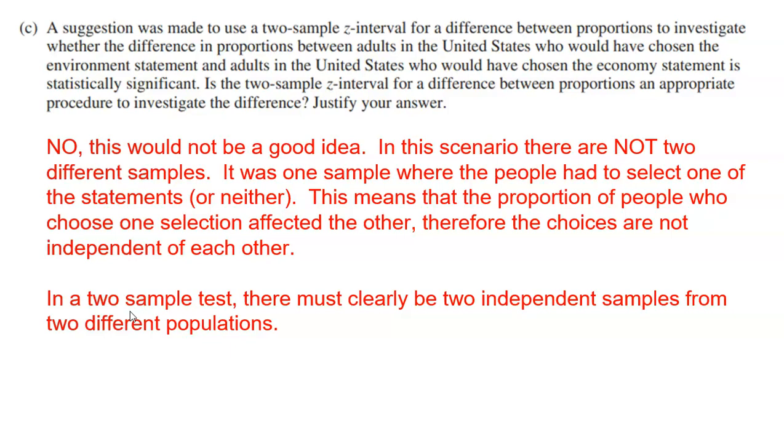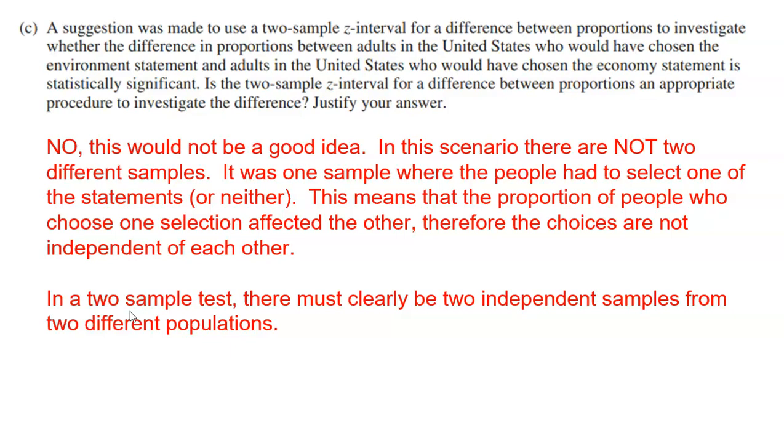Here's why. In this scenario, there are not 2 different samples. It was one sample of 1,048 people, and we allowed them to choose one option: environment statement, economy statement, or no preference. This means that the proportion of people who chose one selection affected the other, therefore the choices are not independent of each other. Again, if 63% of people chose one, then 37% of people chose another, or whatever proportions, right? You can't choose more than one. So this cannot be a 2-sample Z interval.